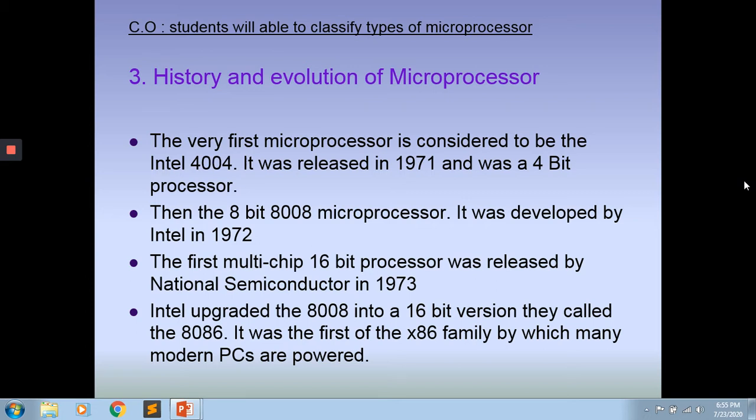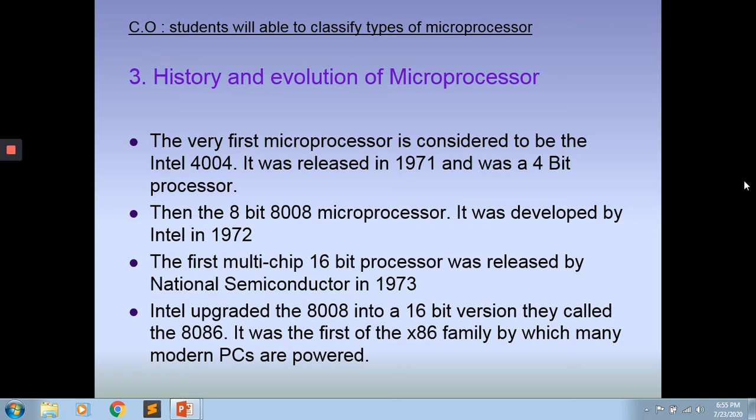Then Intel Corporation made an improvement over the 8008 microprocessor. Now they made it from 8-bit to 16-bit, means they improved the computation power. Now instead of 8 bits, at a time 16-bit data can be taken into the microprocessor, and the operation on that 16-bit data can be performed simultaneously. Means at a time 16 bits can be fetched from memory, and that can be executed in one go. So it ultimately improves the speed of execution.